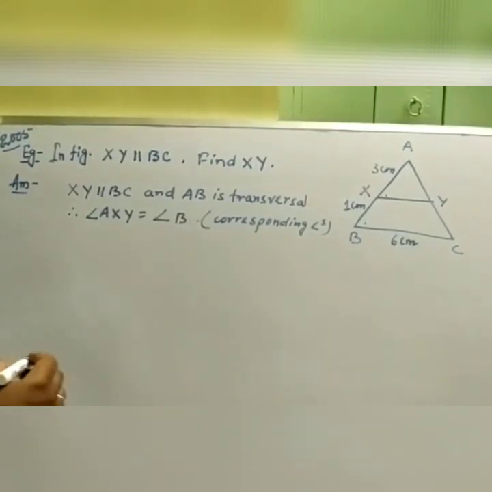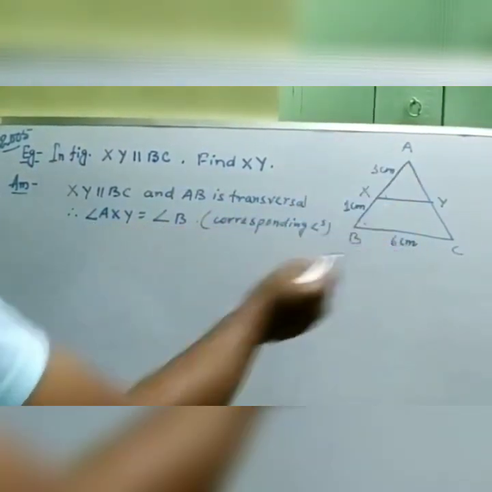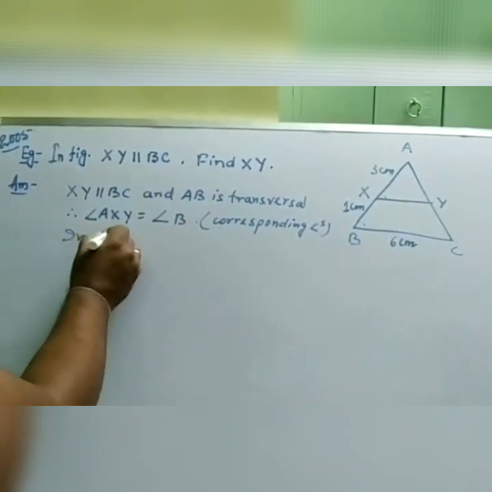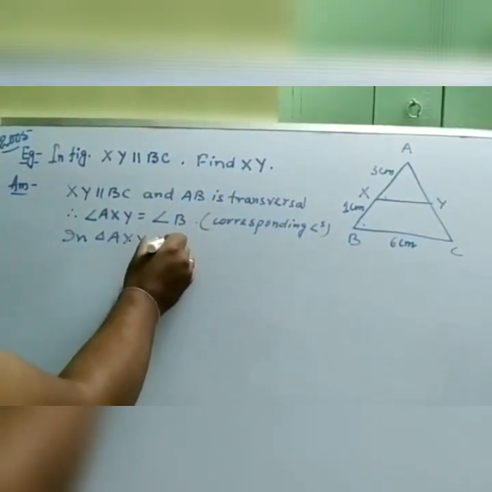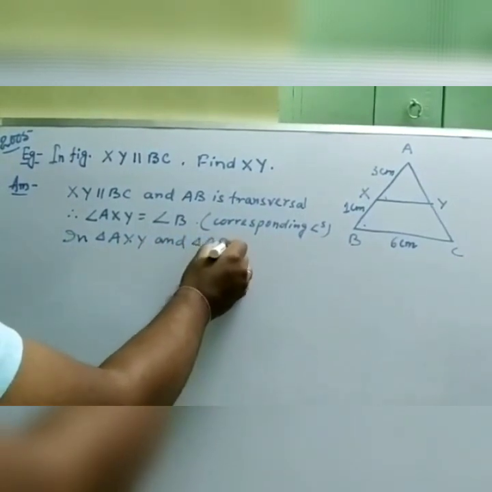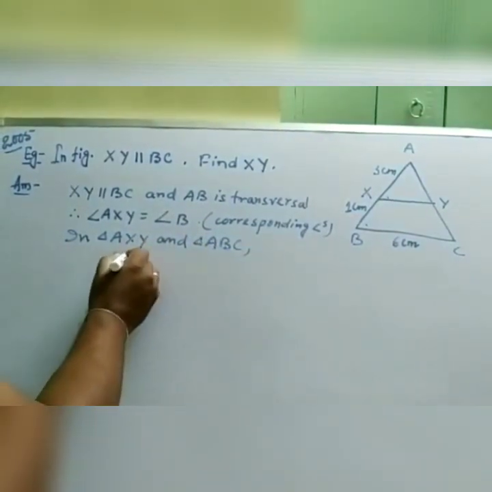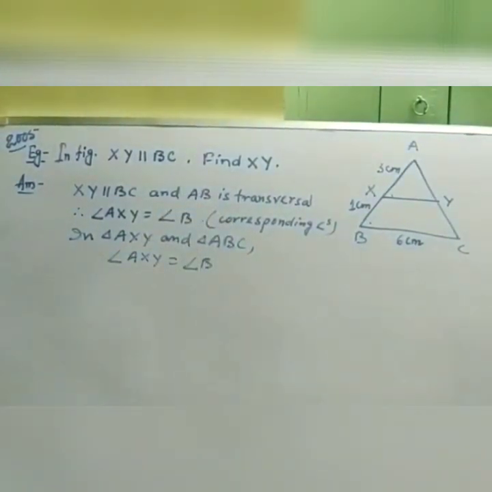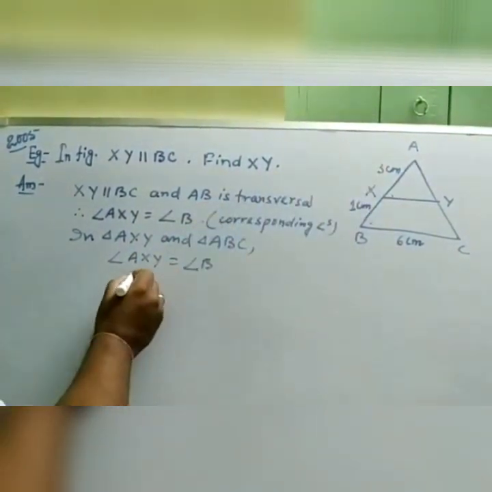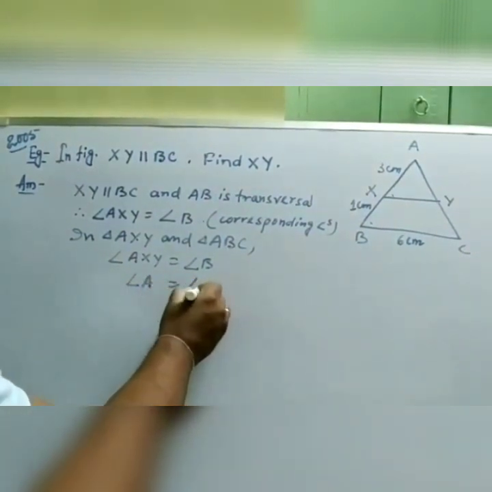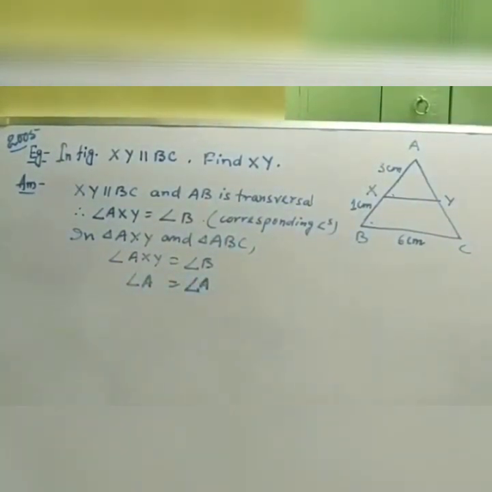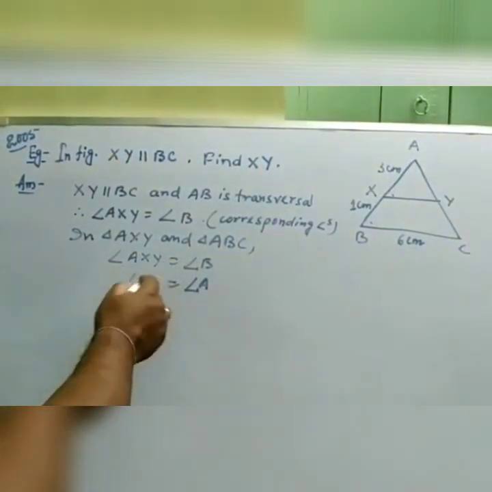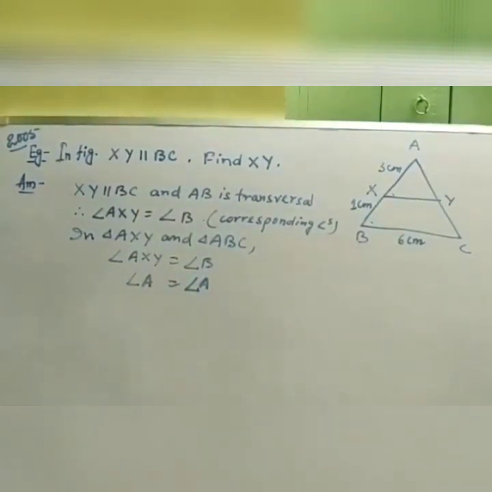Now we will consider the two triangles, triangle AXY and triangle ABC. In triangle AXY and triangle ABC, we are getting angle AXY equals angle B, which we have proved. And angle A is common to both triangles: angle A equals angle A. So you can see that the two-angle property is satisfied, that two corresponding angles are equal.